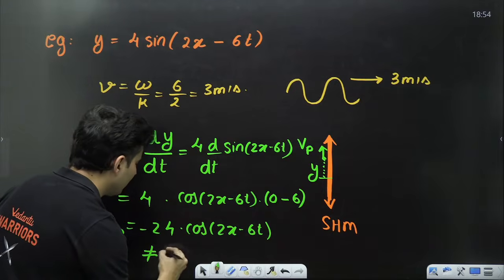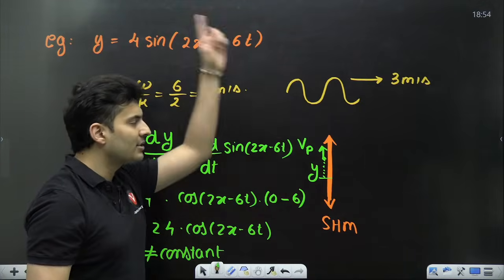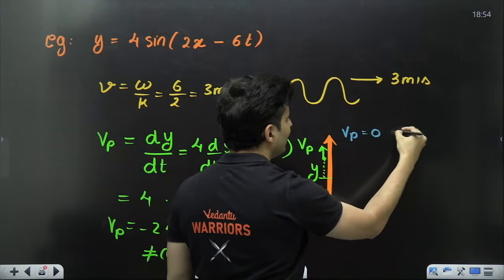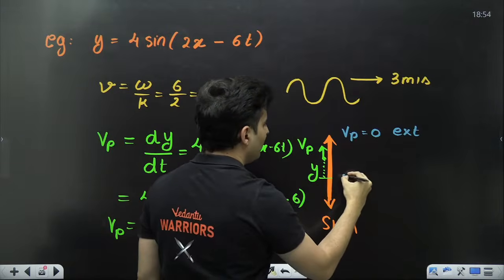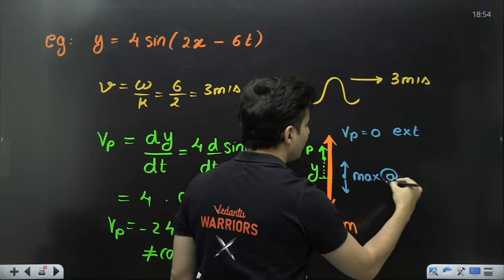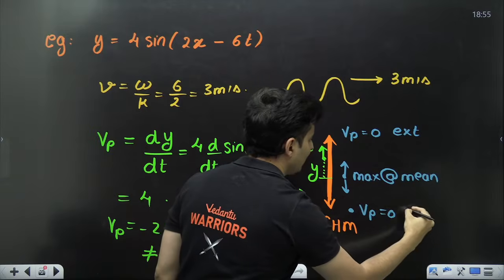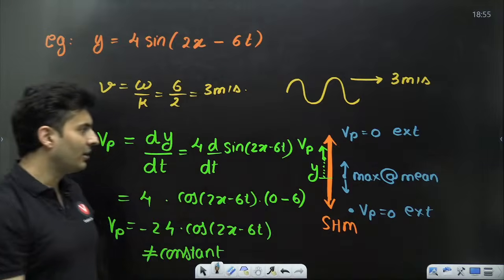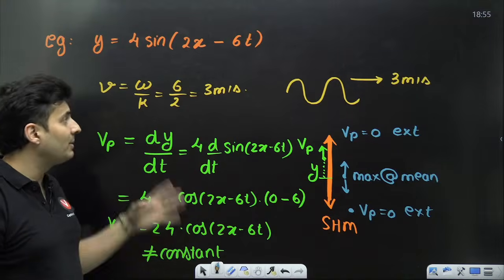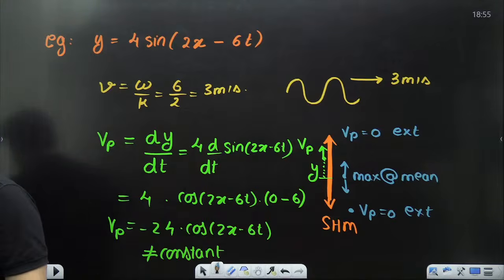And do you see, it is definitely not a constant, because the particle is going up and down, up and down. In fact, here the velocity of the particle will be 0 at the extreme. At the mean position it will be maximum. Again, at this point, the velocity of the particle will be 0 at the extreme position. So it will perform SHM. The particles go up and down like SHM with varying speeds, but horizontally they are going with constant speed, which is the wave speed. These are two different things.